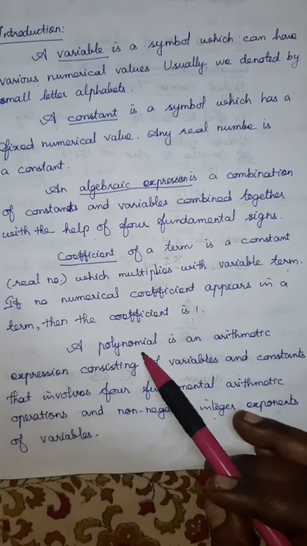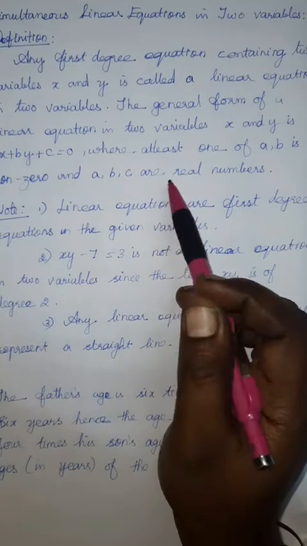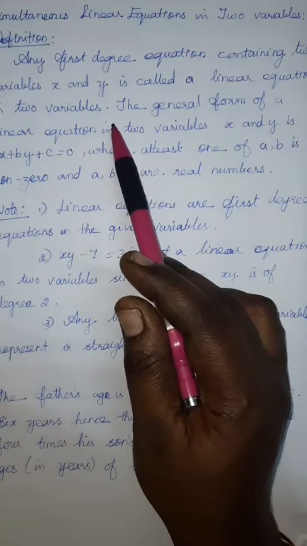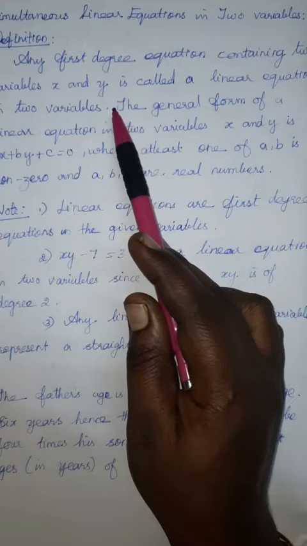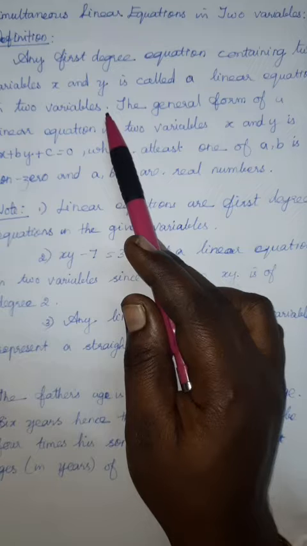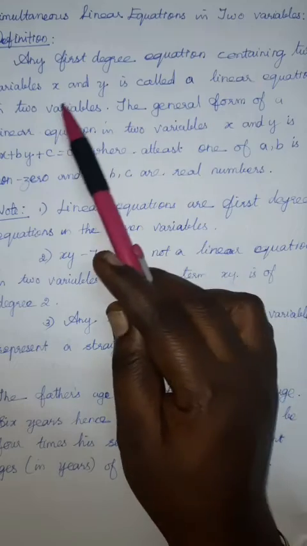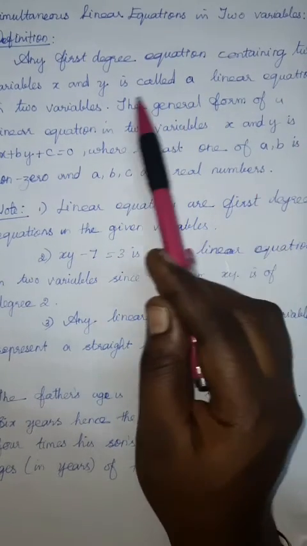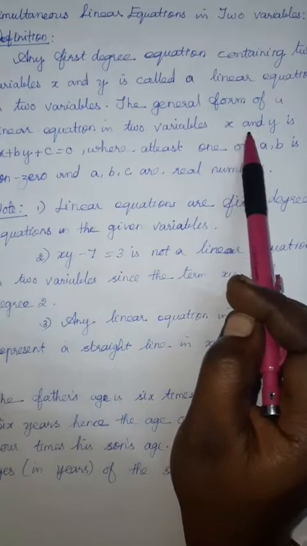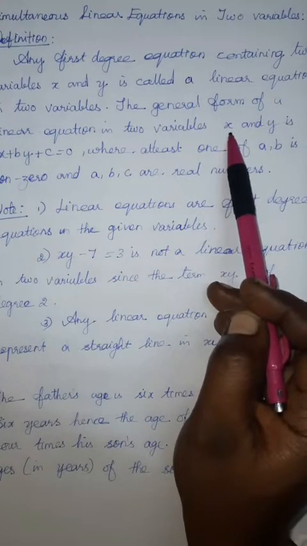Next we have the equation. In equations we have the topic linear equations in two variables. Any two variables you can consider, but it must be a linear equation. Linear equation means the degree of the equation is 1. That we studied already. It will give a straight line. Any first degree equation containing two variables x and y is called a linear equation in two variables. The general form of a linear equation in two variables x and y. You can choose any variables, but here we particularly mention x and y.